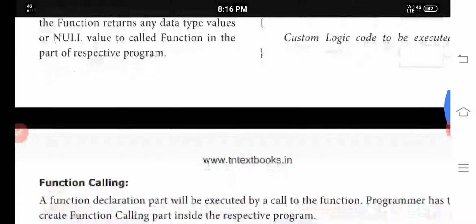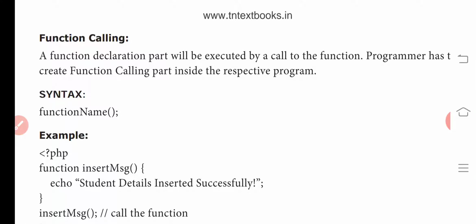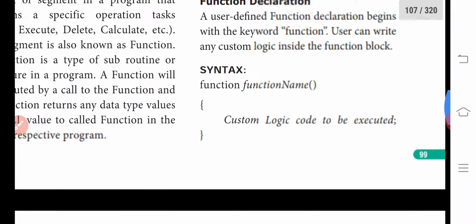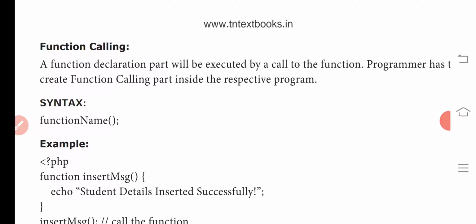Then function calling. As I already said, it will be executed at the time we call the function. The function declaration part will be executed by the call to the function. While we are calling, the function will be executed. So what is the syntax for writing function calling? It is the function name. Function name is the syntax for writing the function calling.